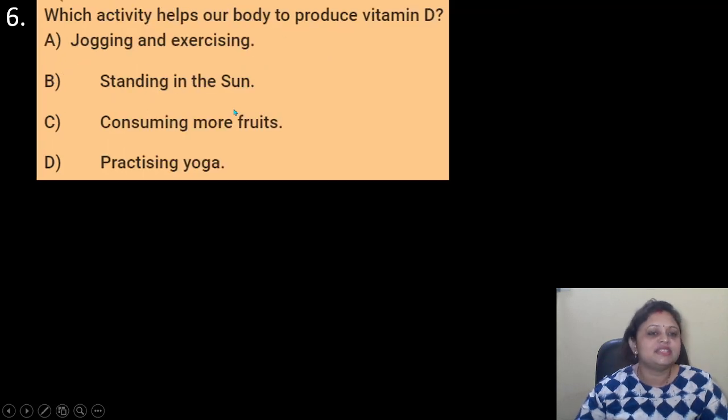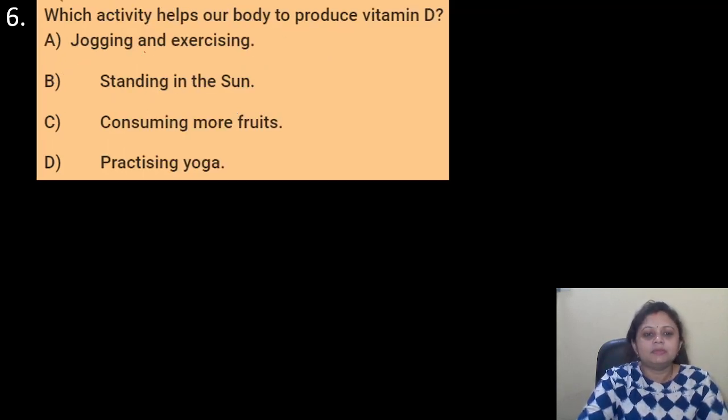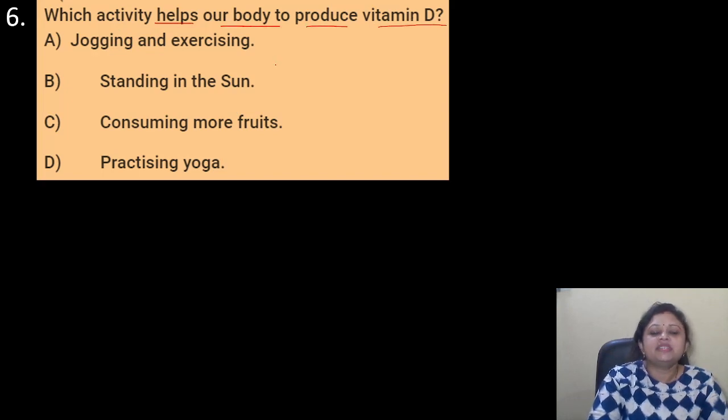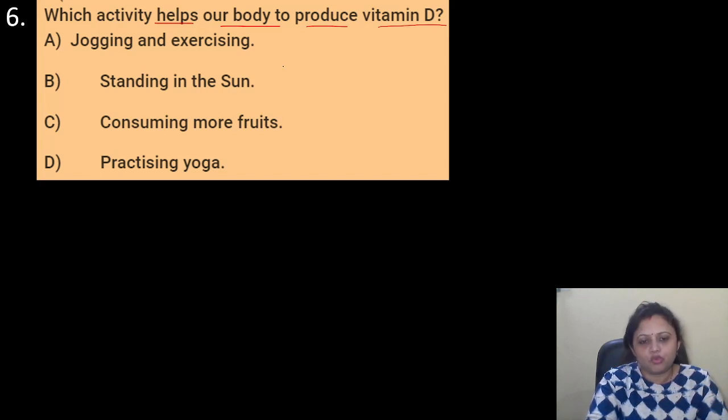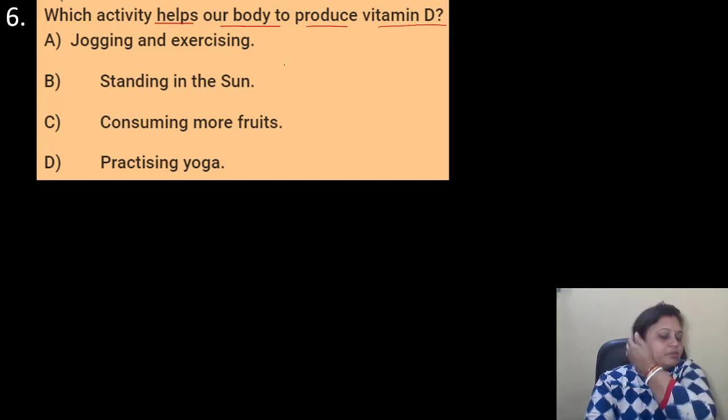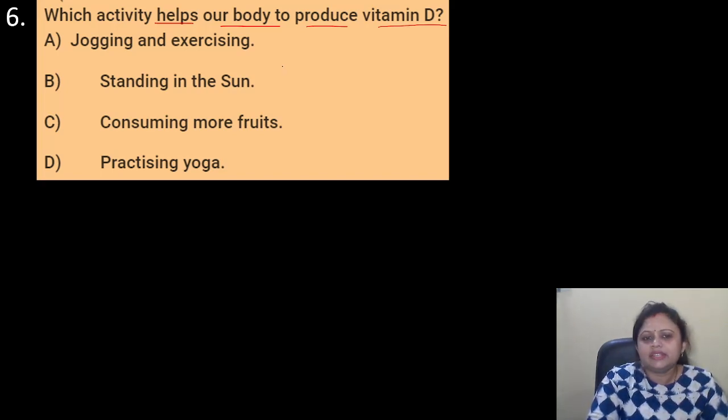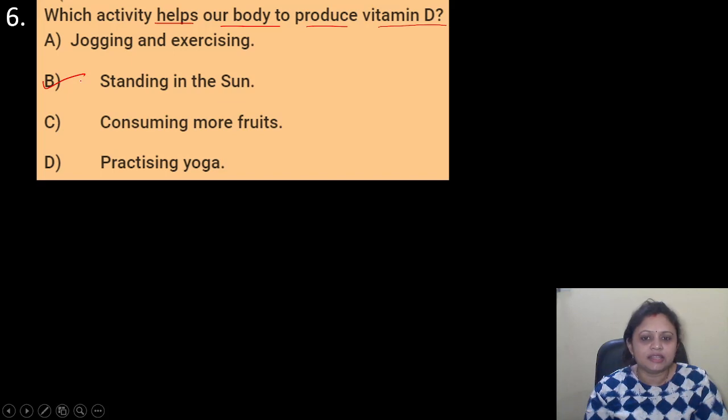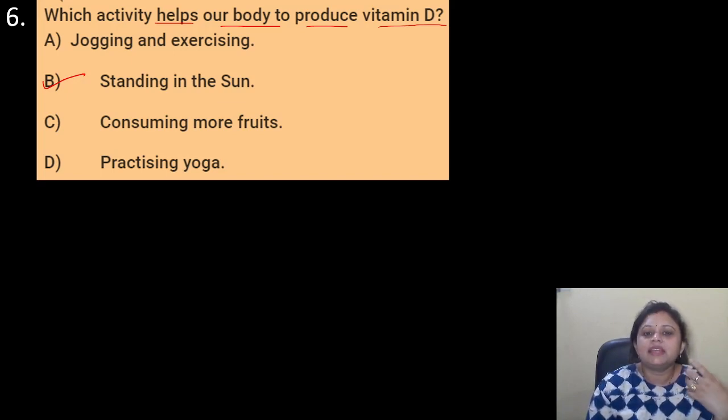Coming to the next question. Which activity helps our body to produce vitamin D? Options are A, jogging and exercising, B, standing in the sun, C, consuming more fruits, D, practicing yoga. Can you tell? If you know the answer, you can write in the comment section. Here the correct answer is option B, that is standing in the sun. If we stand in the sun in the morning, then our body produces vitamin D.